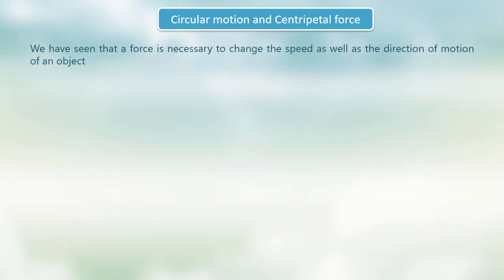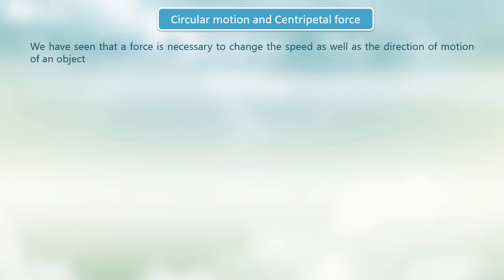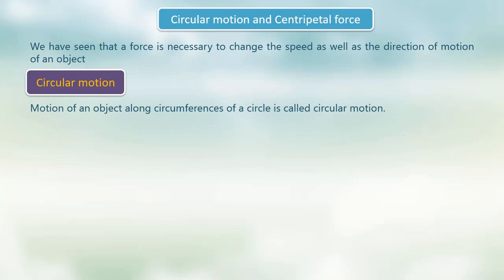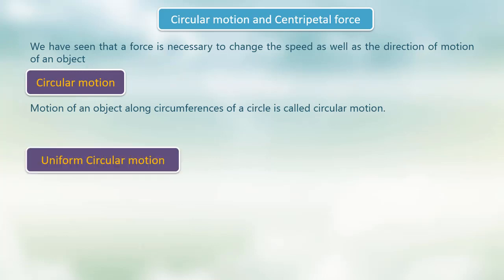Circular motion and centripetal force. We have seen that a force is necessary to change the speed as well as the direction of motion of an object. Circular motion: motion of an object along the circumference of a circle is called circular motion.